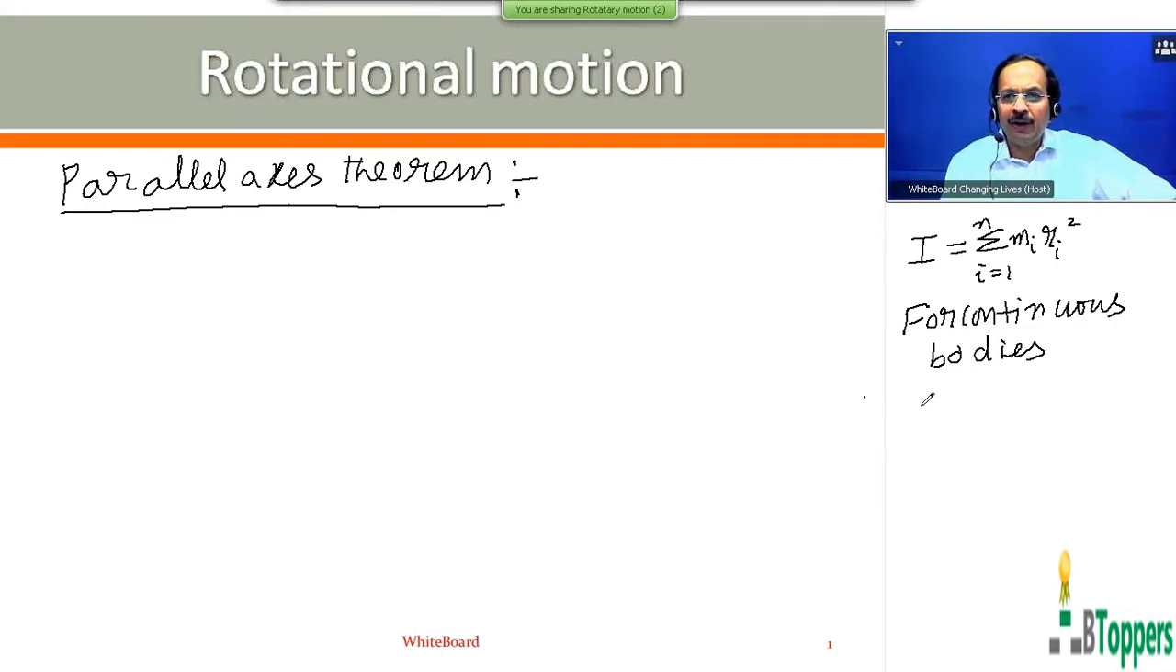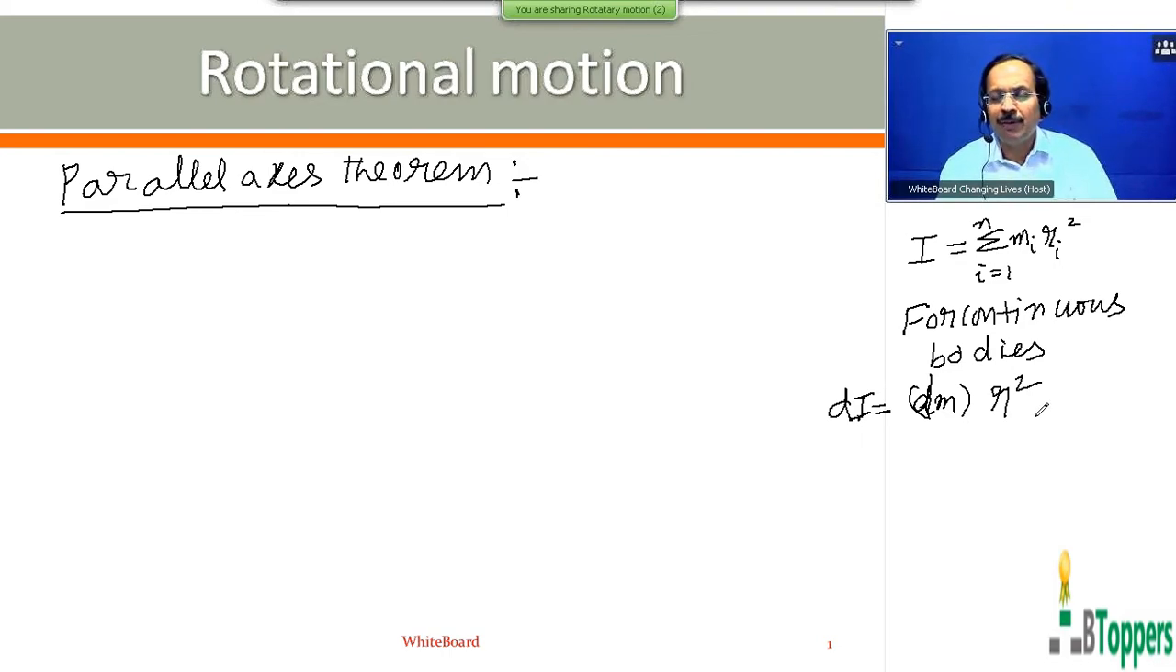So an infinitely small elementary mass of the body is denoted by dm. If the mass dm is situated at a radial distance r from the axis, then the moment of inertia of that elementary mass dm of the body, which is situated at a perpendicular distance r from the axis of rotation, can be written as dI equals dm into r square.